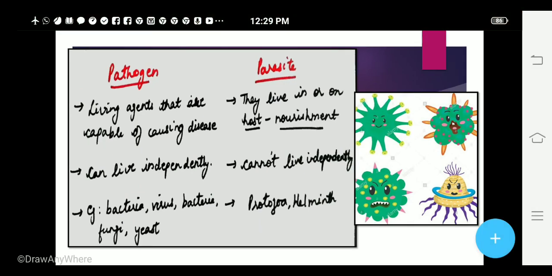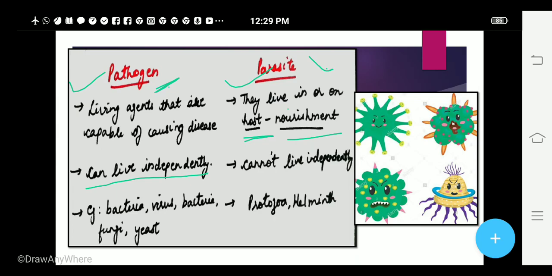What are pathogens? Pathogens are the agents that are capable of causing a disease, okay, while parasites are the organisms which live in or on the host. That means they depend on the host for nourishment. So parasites can never stay without a host, while pathogens can stay without a host also. They can live independently. Like we have so many bacteria, yeast, and viruses.